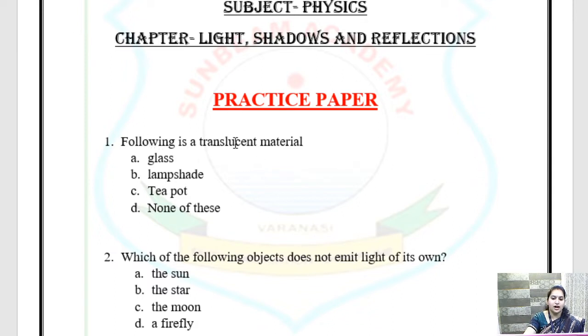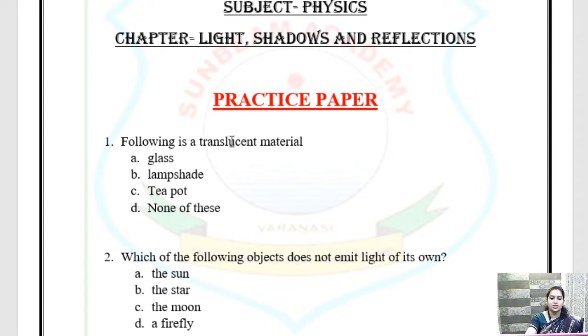Question number 1: Following is a translucent material. You have to tell among these which is a translucent material: glass, lampshade, teapot, or none of these.